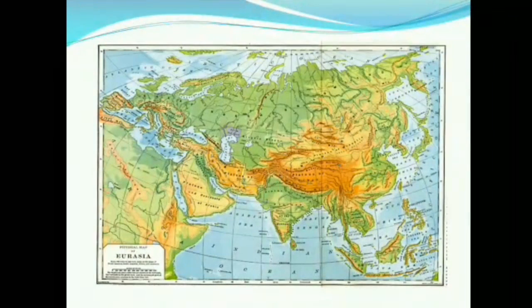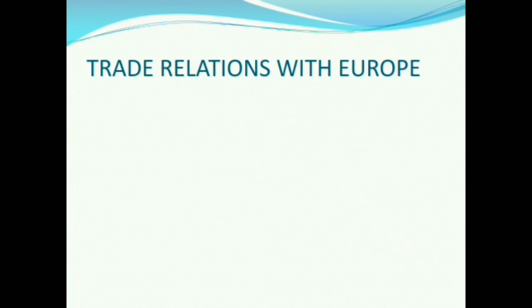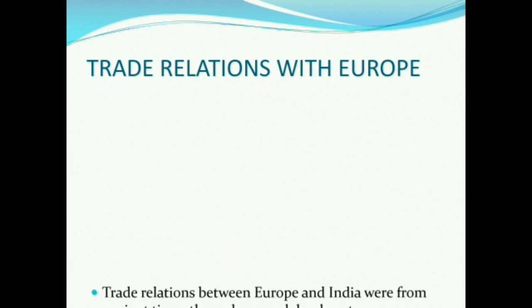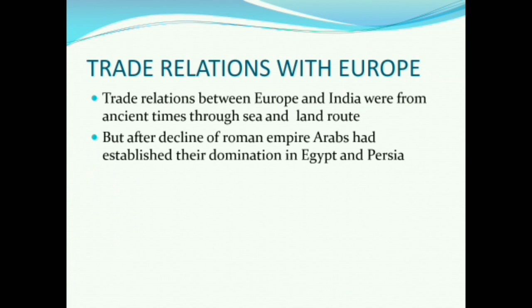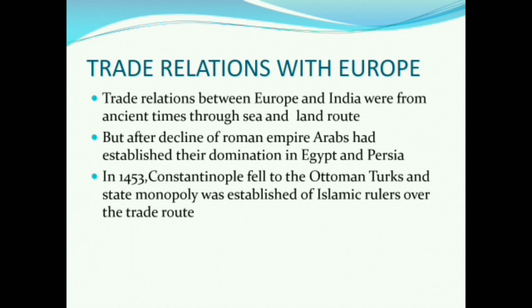But as soon as the Roman Empire fell, the Arabs established their domination in Egypt and the Arabian region, or Persia as we say it. Now in 1453 what happened? Constantinople fell to the Ottoman Turks and a state monopoly of Islamic rulers was established over the trade route.